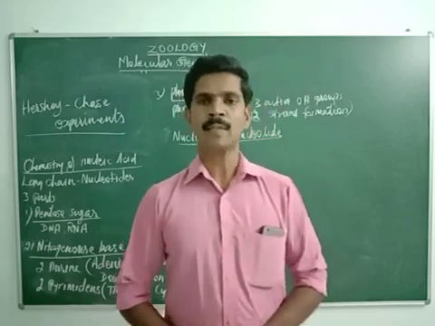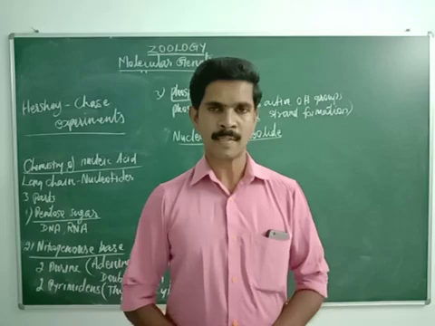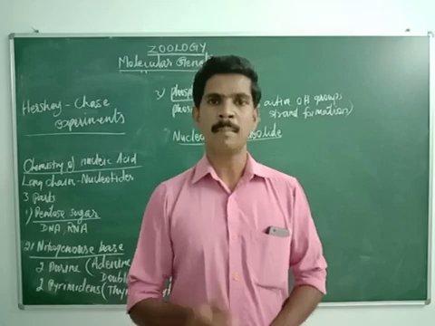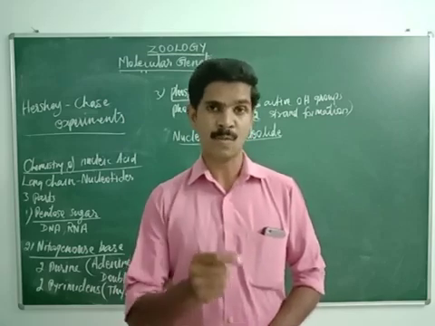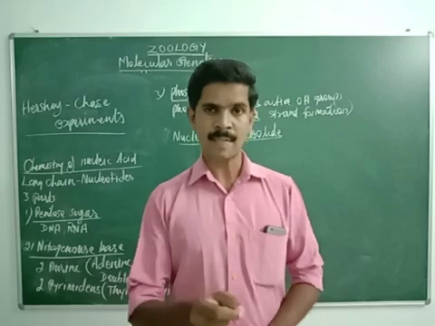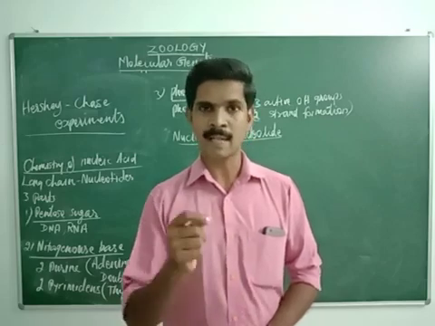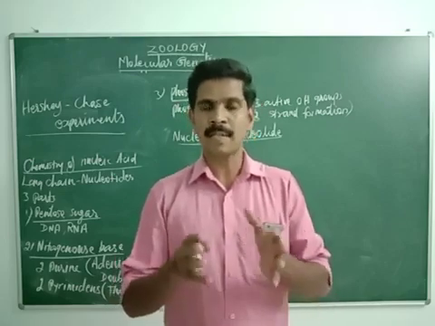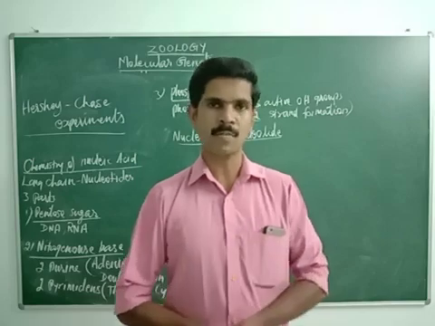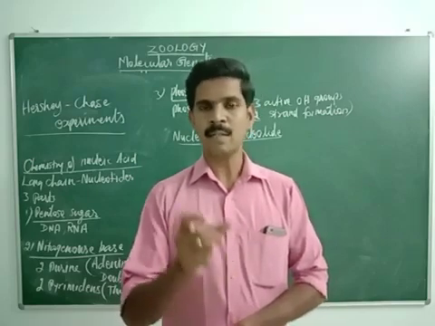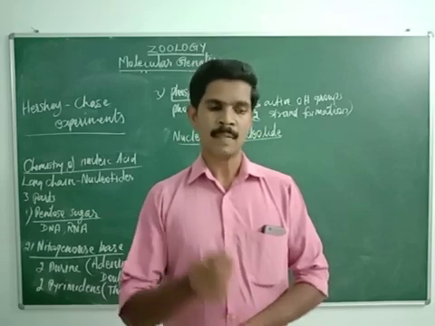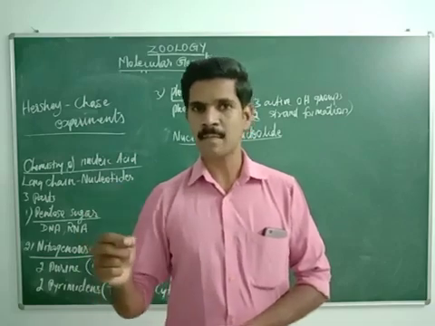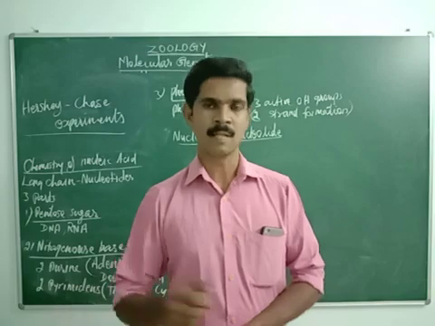Here, T2 bacteriophage is a virus. This virus can infect or attack and destroy the Escherichia coli bacteria. When these two organisms are kept together, within a few hours the T2 bacteriophage virus inserts some materials inside the body of the Escherichia coli cell.